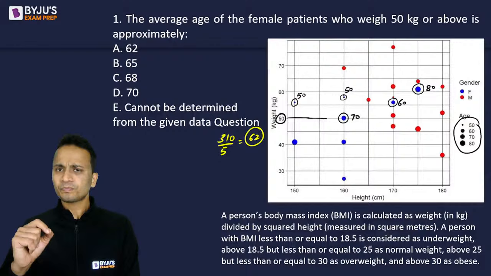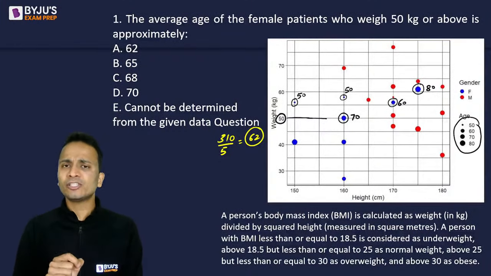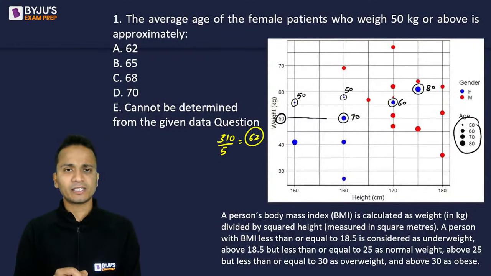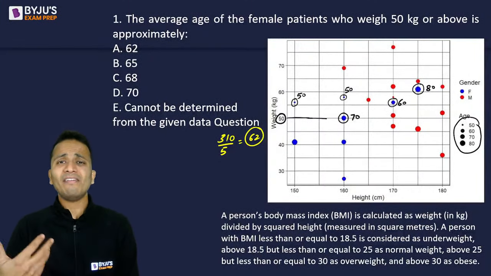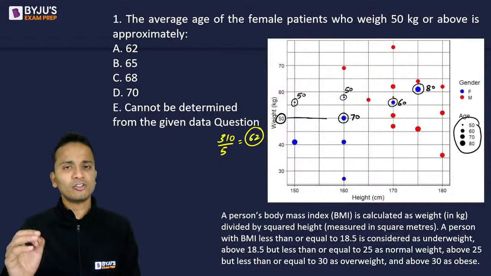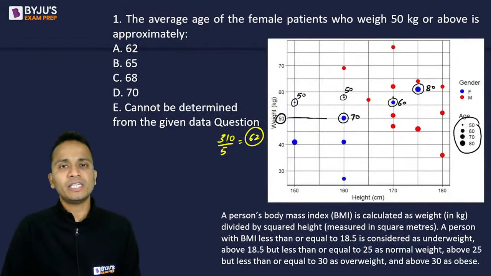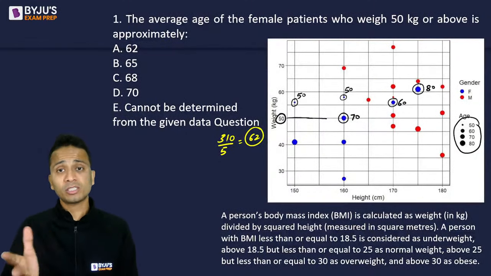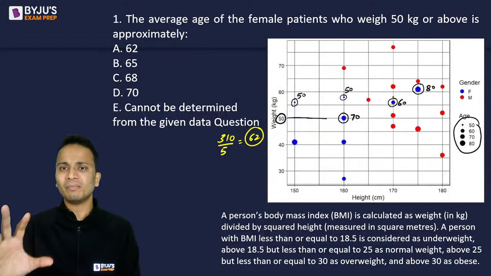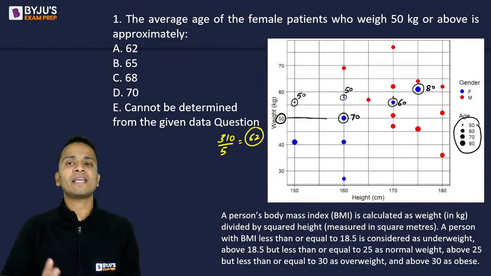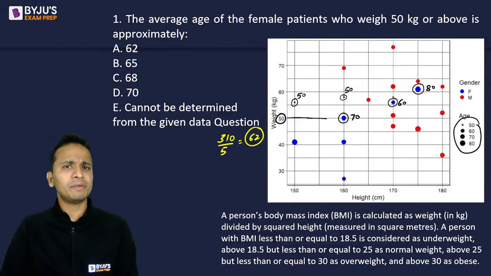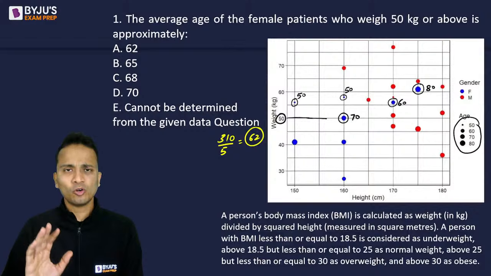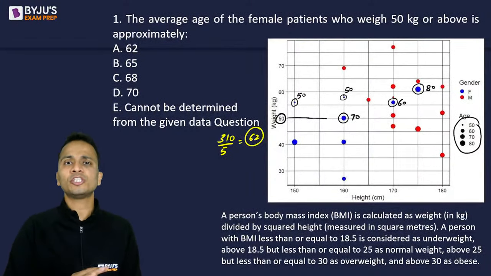Now, making even the slightest mistake in this case will obviously change your answer, but understand why we are making the mistake. This is the simplest of the data that will be given to you. It's a very simple question. You just need to pick up the numbers from the graph and calculate the answer. And this is the question that comes in XAT. XAT is a paper in which there is a lot of time, so please do all these questions patiently.